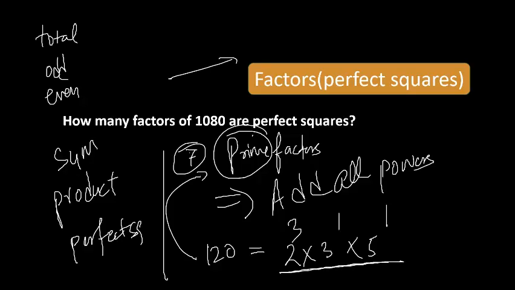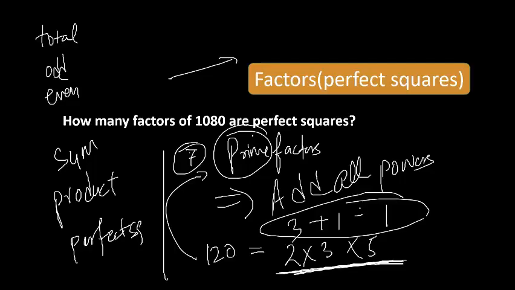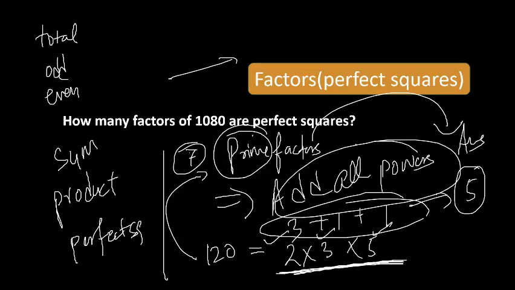These all are prime, right? How many primes are there? Just add. We have 3 here, 1 here, 1 here. Just add the powers, you will get 5 as the answer. Prime factors means adding all the powers.